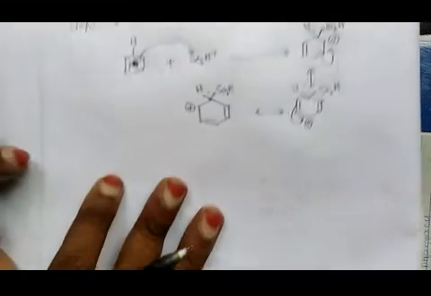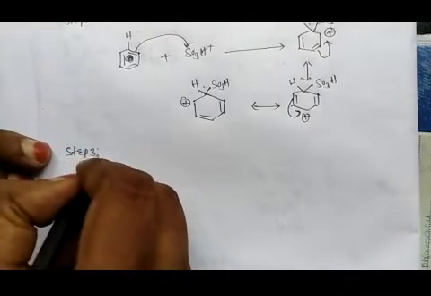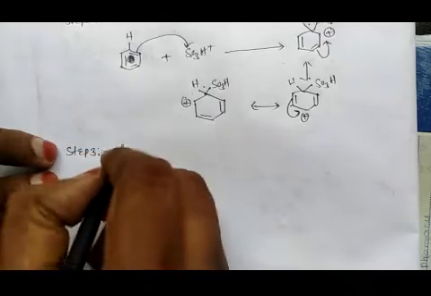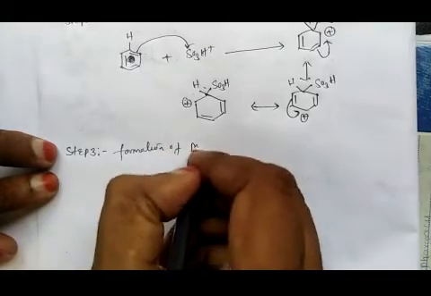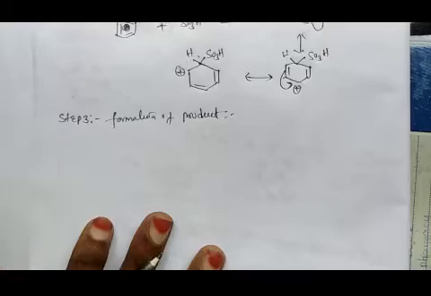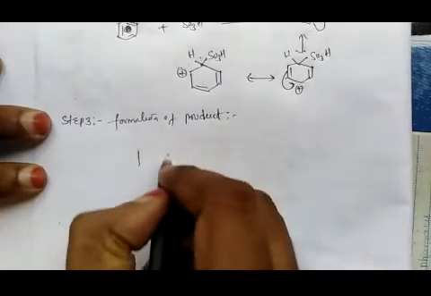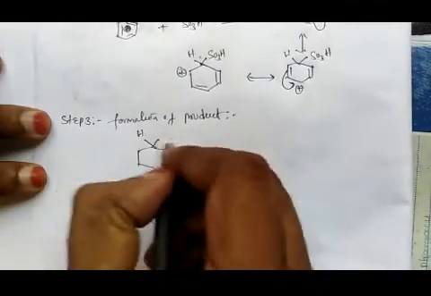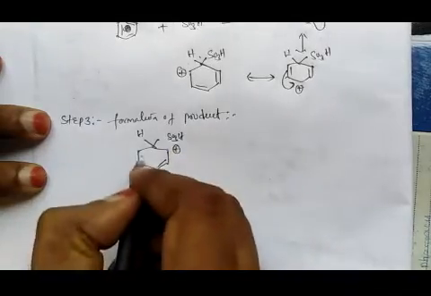So the third step is formation of the product. How does it occur? In this hydrogen, SO3H structure, we have a positive charge here and a double bond.